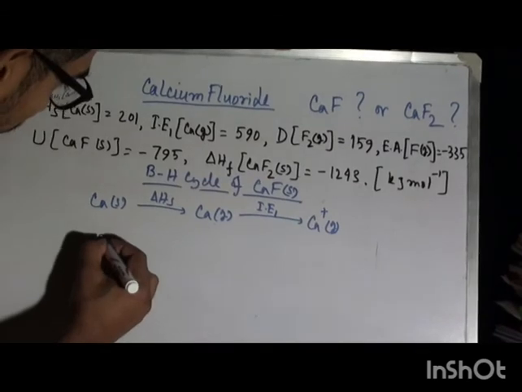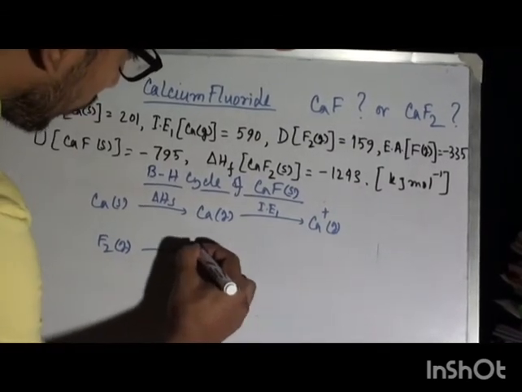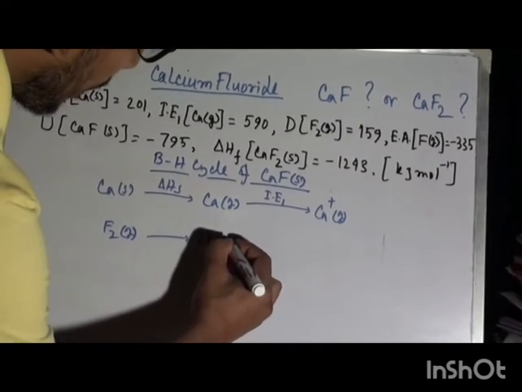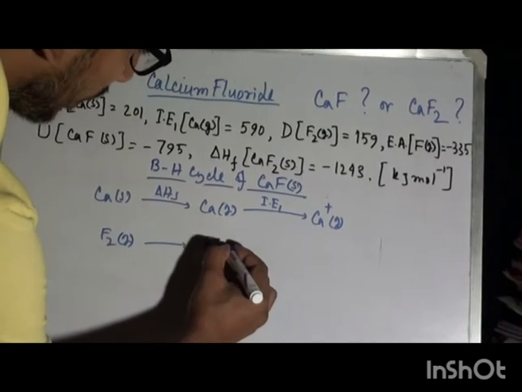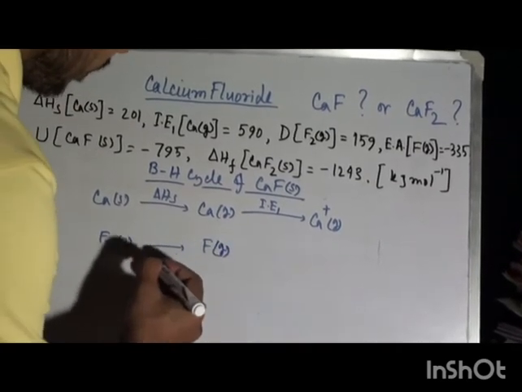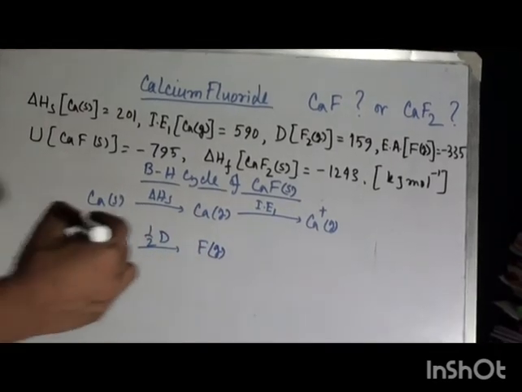Now F2 gas to 2F, sorry, only F gas, so half D is required.